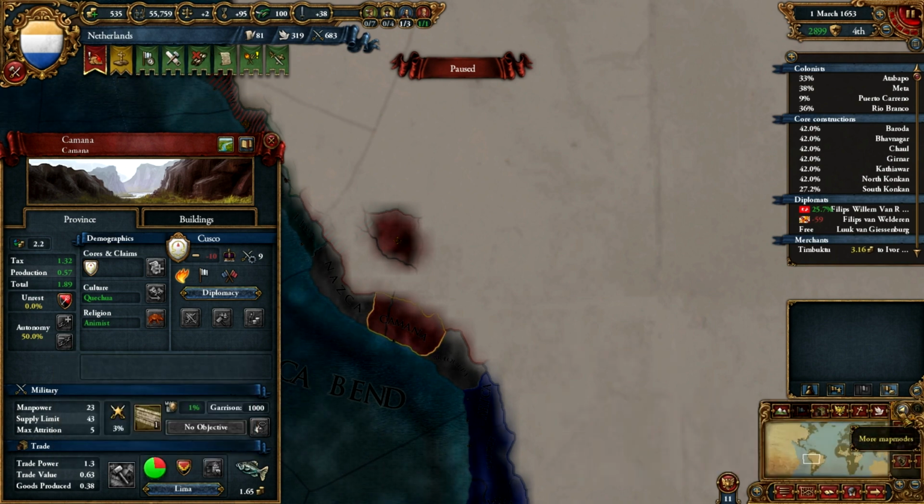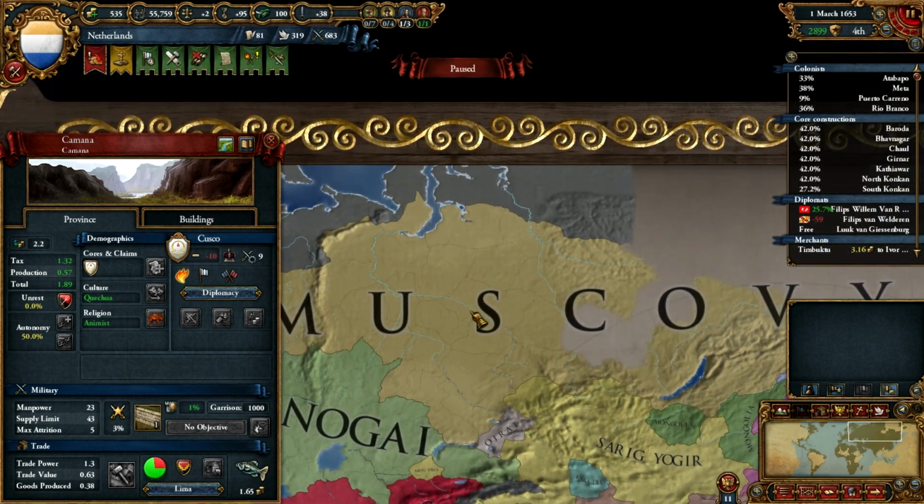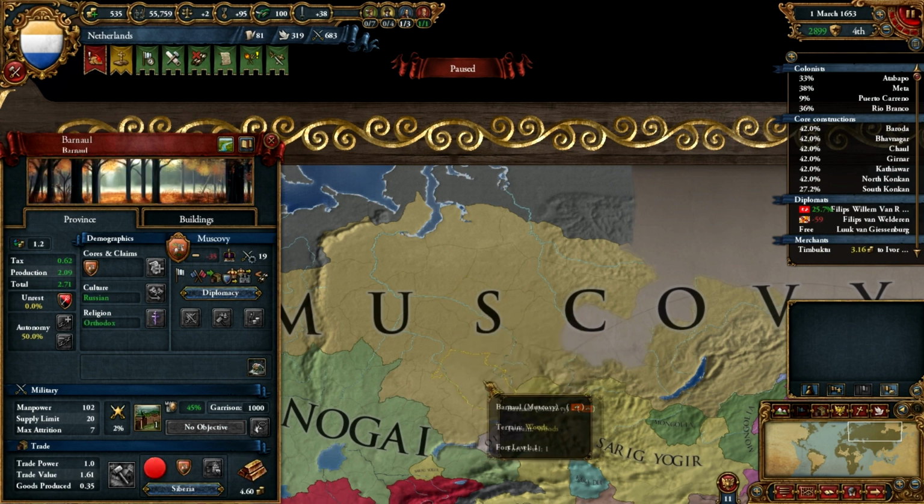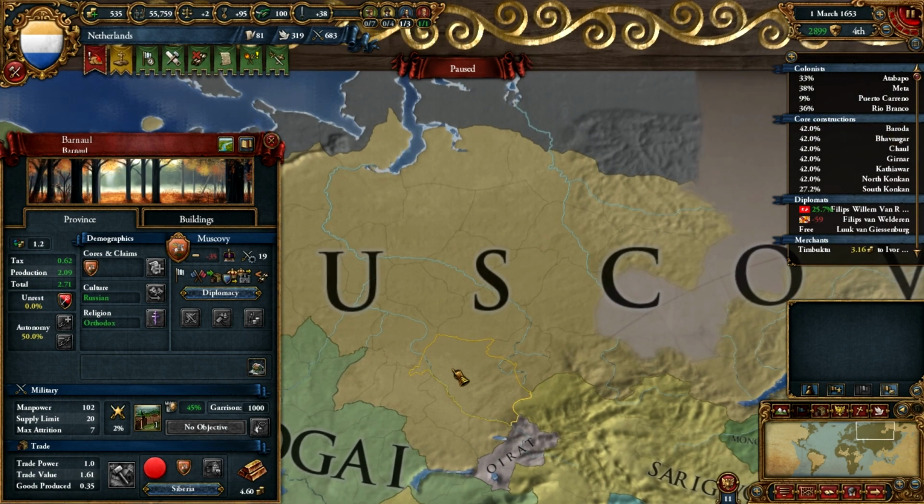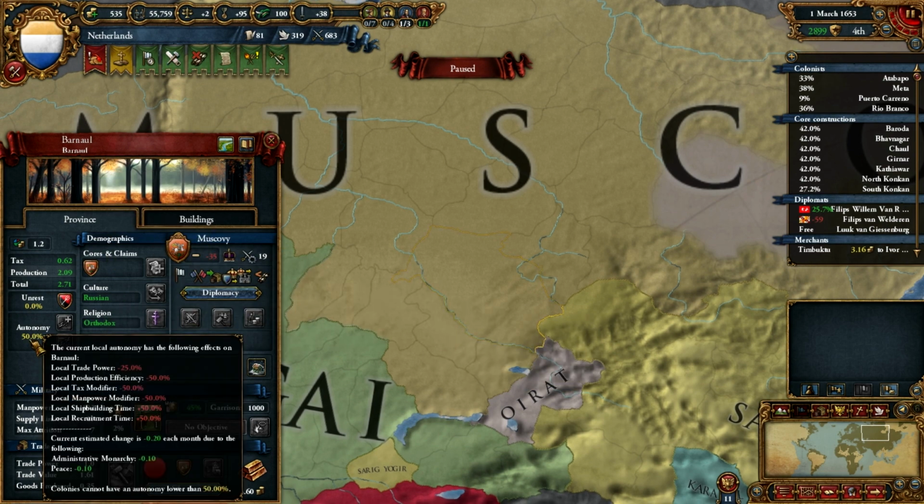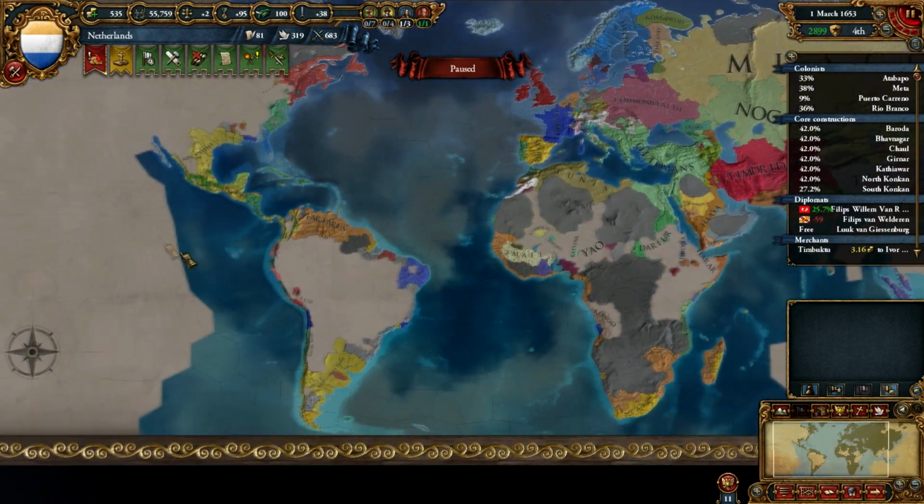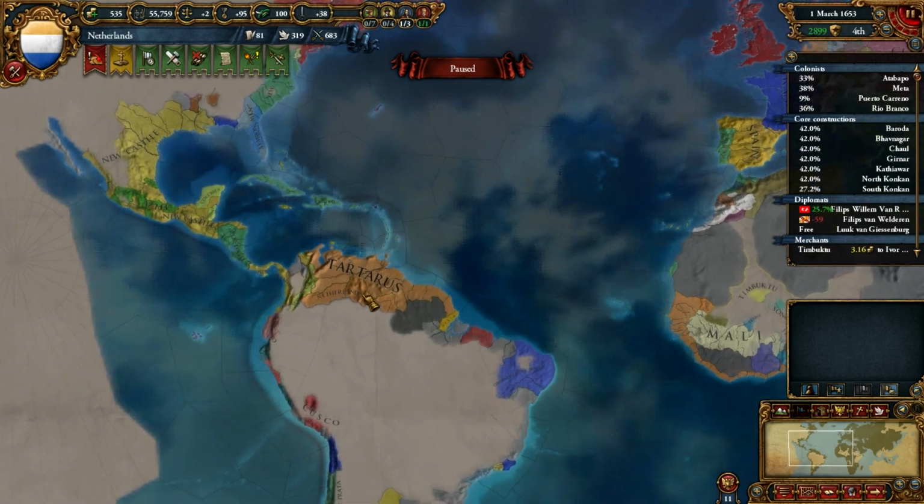This makes nations like Russia, who colonize out into Siberia, half as effective, basically, in all of their new provinces. See, they have colonized the province of Barnaul here. It is likewise locked at 50%. And I believe that is about it.